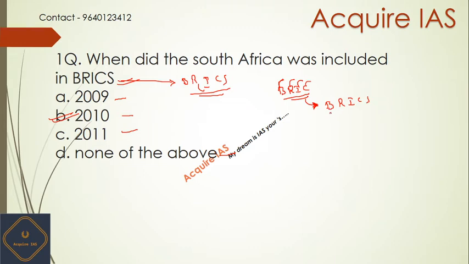For example, in 2020 the BRICS was headed by Brazil, in 2021 it will be headed by Russia, in 2022 India, in 2023 China, and in 2024 South Africa. So it will go in a particular order. Next we see another question.